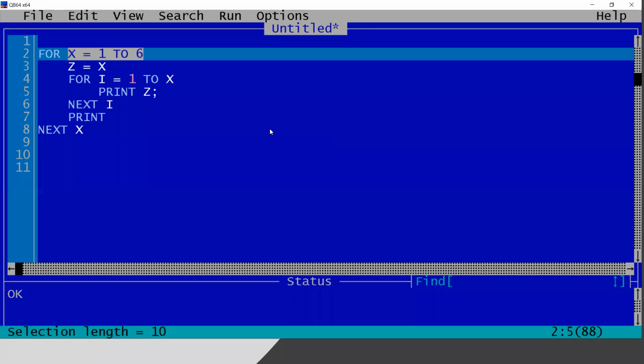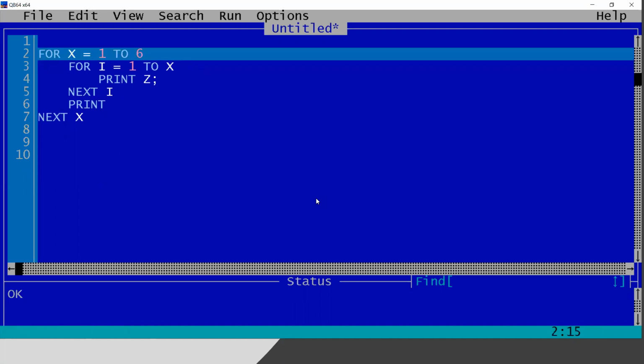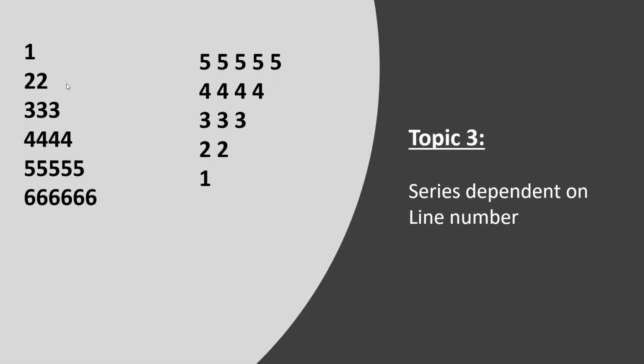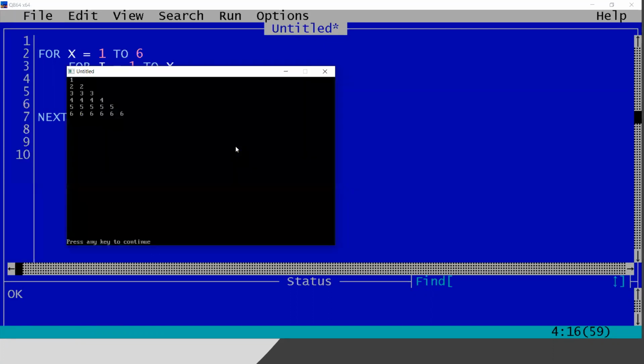Okay, I want to tell you one thing. So there is actually no need of this Z. So if you are weak in the for loop patterns, you can use an extra variable Z and you can easily manipulate the value of Z. But if you feel strong in the for loop pattern, you just delete Z and directly print X. Then also we will get the first series. Look, the first series means this one, 1 2 2 3 3 3, this one. I forgot to show you. So now check. I do not need the value of Z. I can directly print X, right?